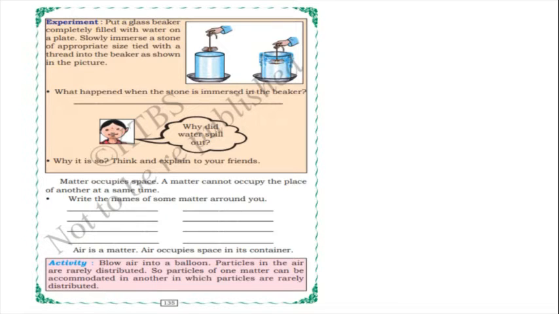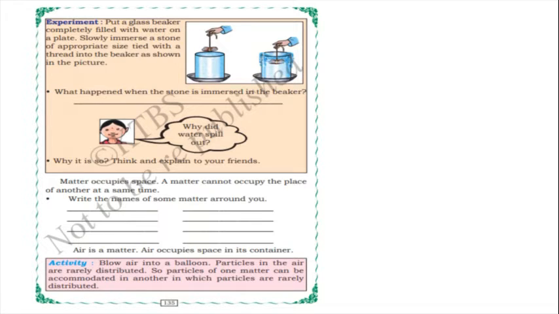Okay. Yes, matter occupies space. A matter cannot occupy the place of another at the same time. So this is also a reason for the water to spill. Matter occupies space. A matter cannot occupy the place of another at the same time. And write the names of some matter around you. So you have to make a list here.